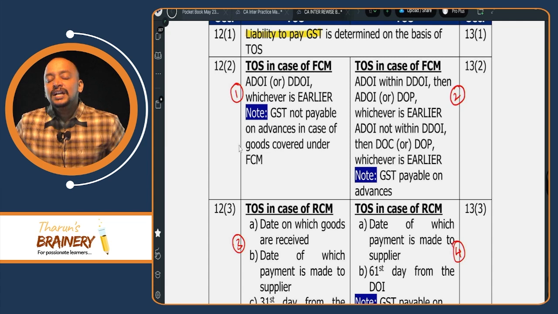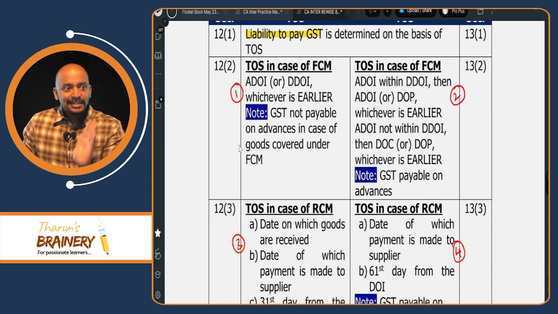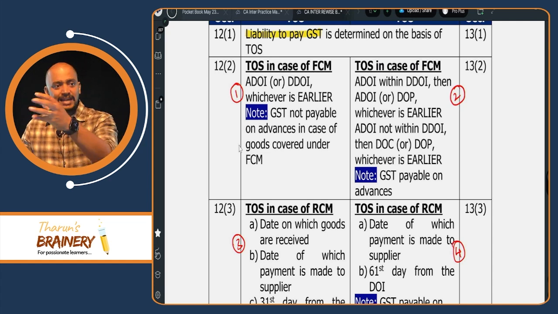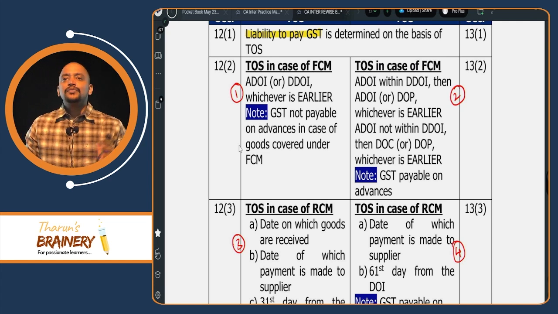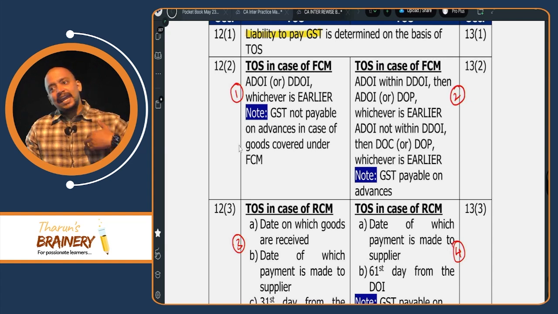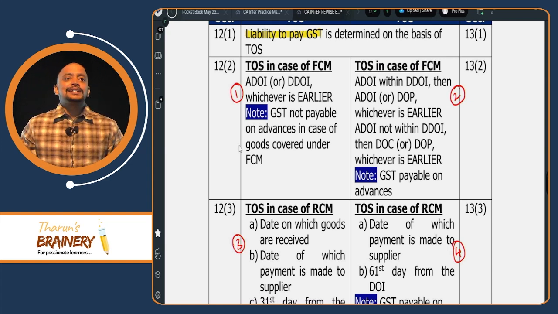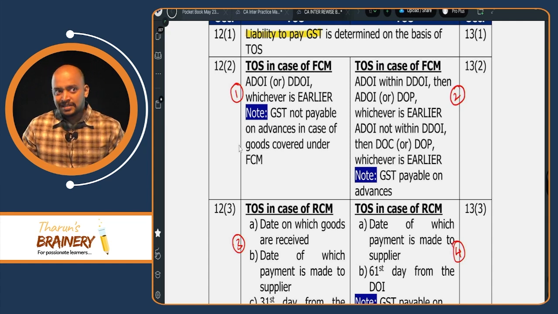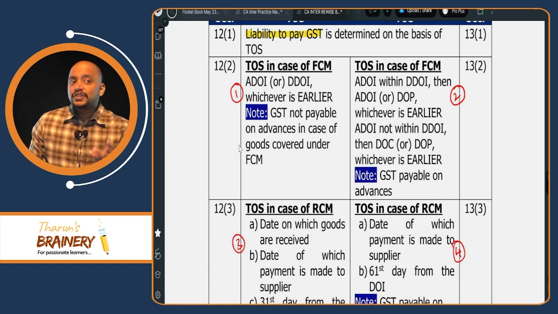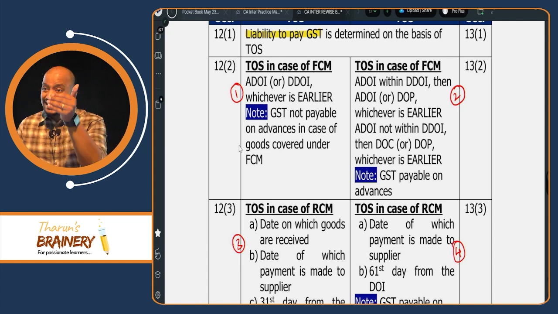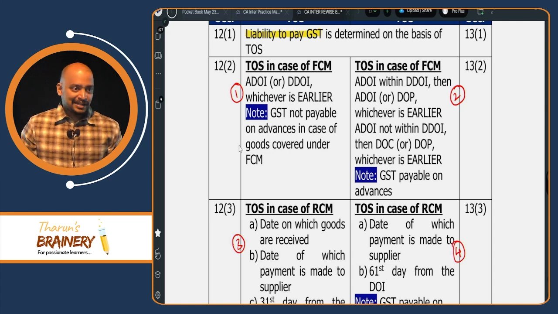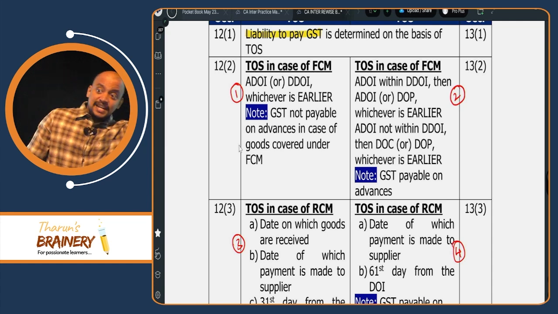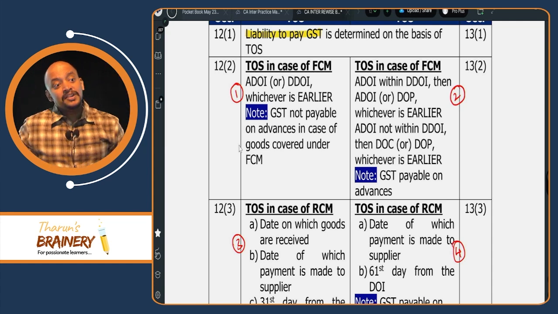We have discussed now. If invoice is given within the due date, then actual date of invoice or date of payment, whichever is earlier. Say for example, invoice is to be given within 30 days and I gave the invoice within 30 days. Say invoice date is 15th of March, but the date on which I received the payment is 20th of April. So which will be taken as the time of supply, whichever is earlier, 15th March will be taken. Suppose 15th March I gave invoice, but 1st March itself I received the payment. So which is earlier? 1st March.